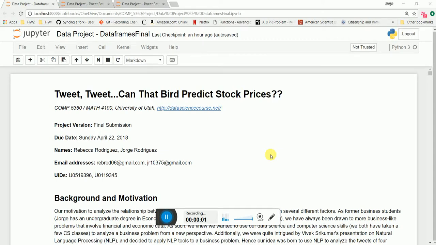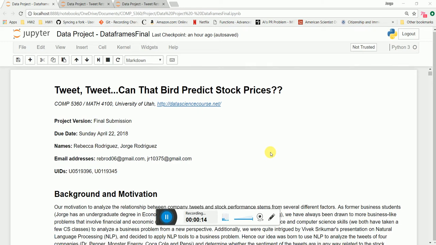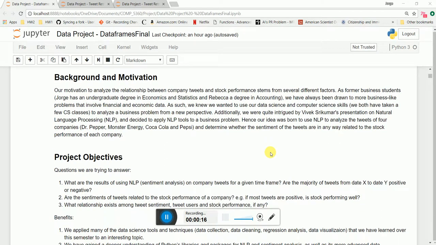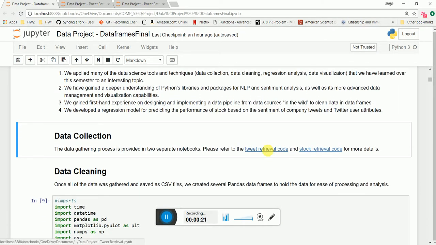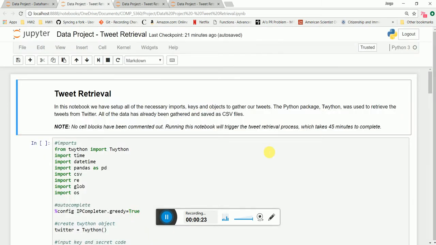Hello and welcome to our project, Tweet Tweet, Can That Bird Predict Stock Prices? I'm Jorge Rodriguez and my partner is Rebecca Rodriguez. We chose to do our project on the different attributes of a tweet object and its relationship to changes in stock prices. Our project can be broken down into three principal components: data collection, data cleaning, and then data analysis. For the data collection portion, I'd like to turn that over to my partner, Rebecca.